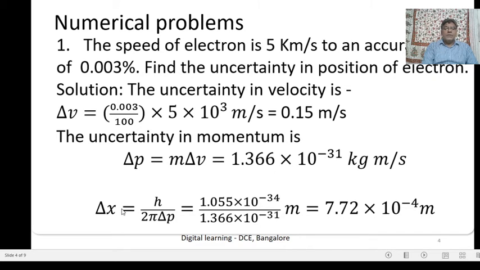Then by the Heisenberg uncertainty principle, delta x is equal to h upon 2 pi into delta p. The h value is 6.63625 into 10 to the power of minus 34, divided by 2 pi, and the delta p value is this much. Substitute and simplify. So we obtain the uncertainty in position as 7.72 into 10 to the power of minus 4